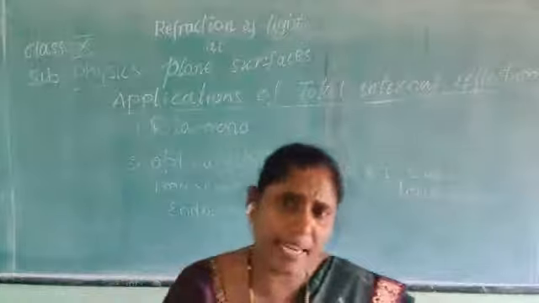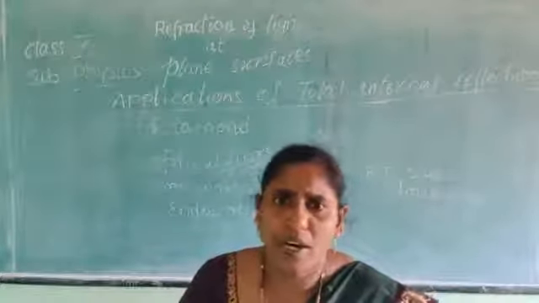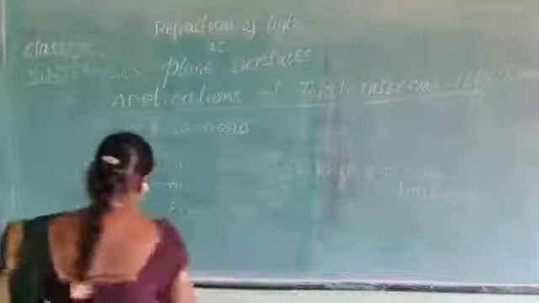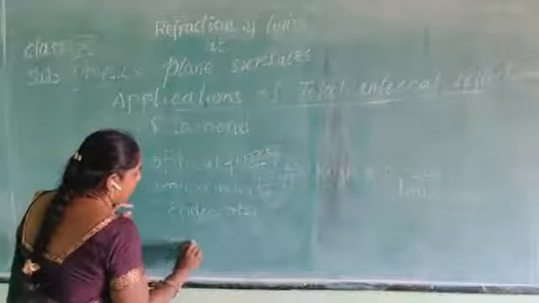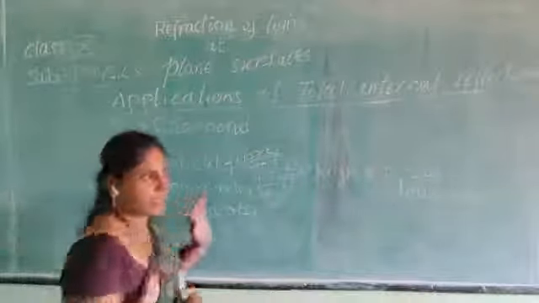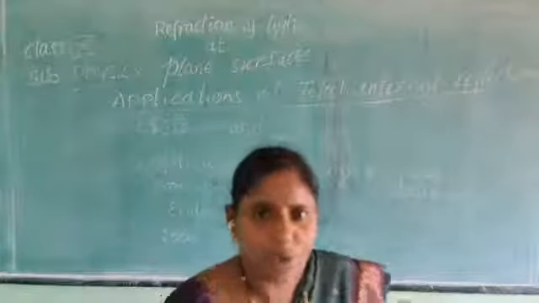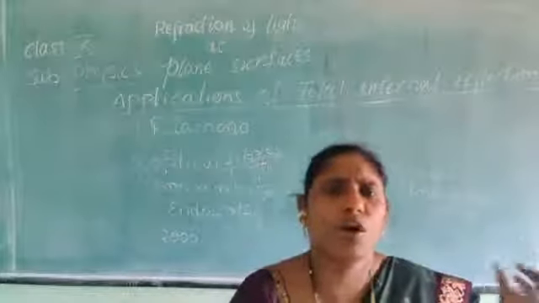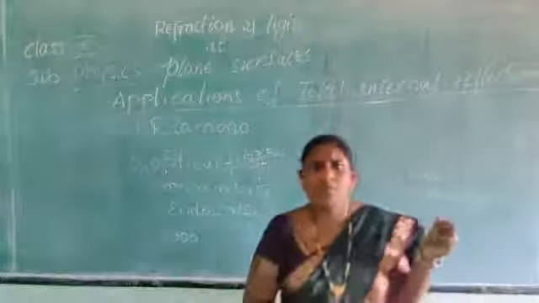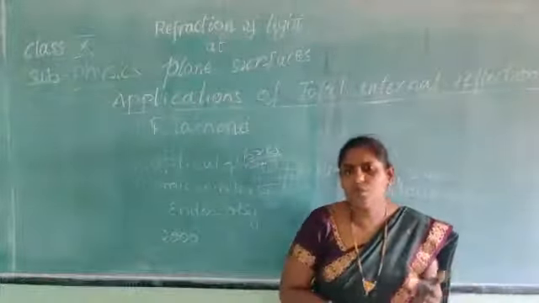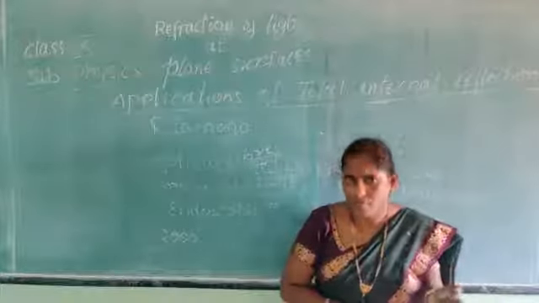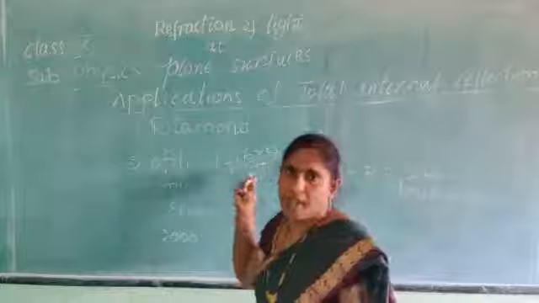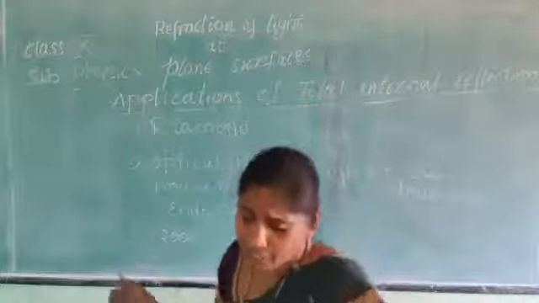At a time you can pass some 2000 signals. That means all these phone calls, there are so many phone calls going on in this world. This is all nothing but optical fibers and telecommunication signals.